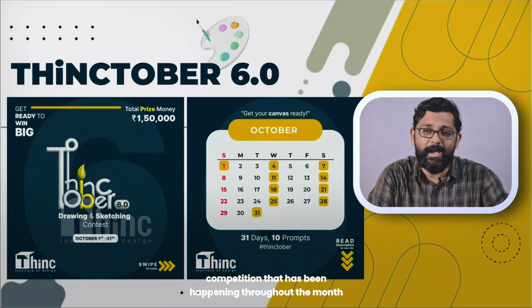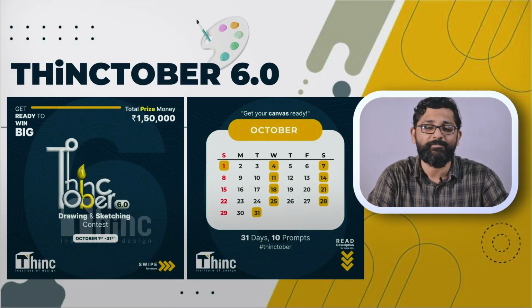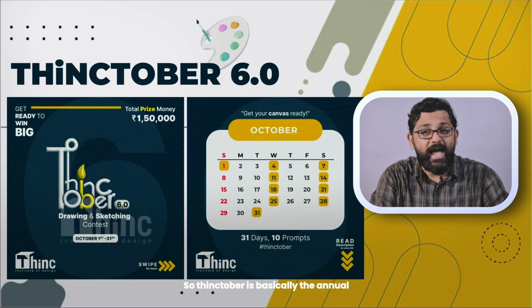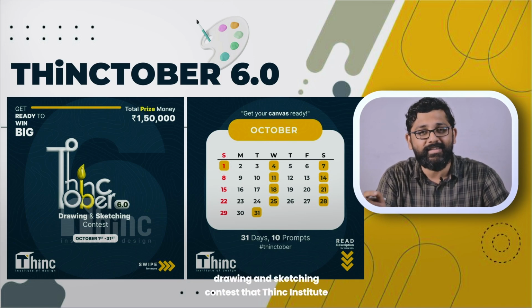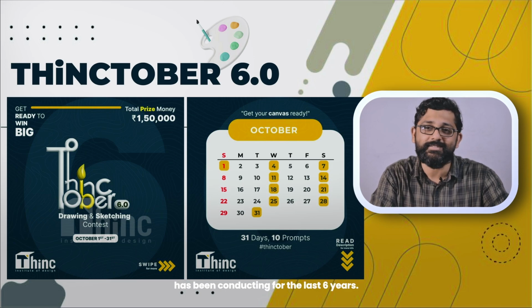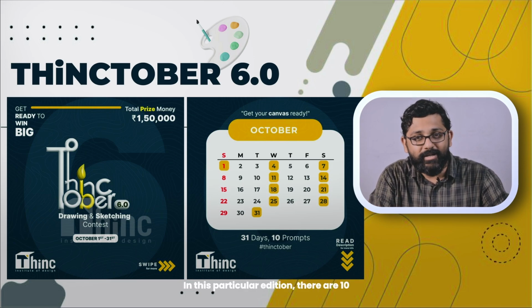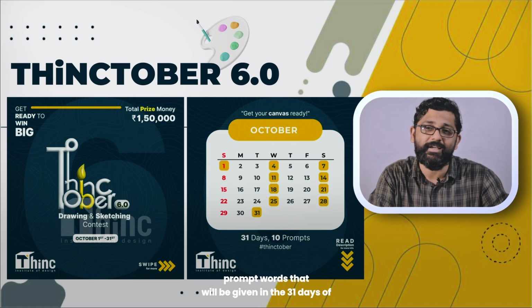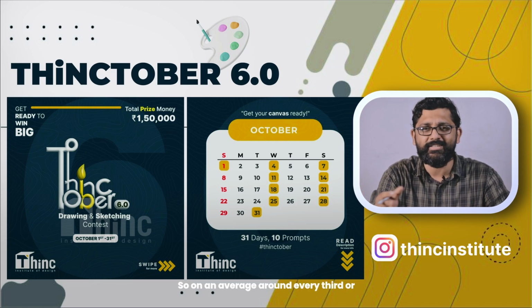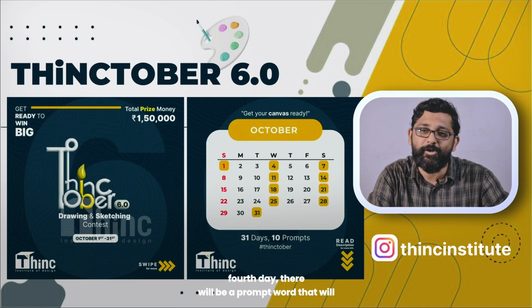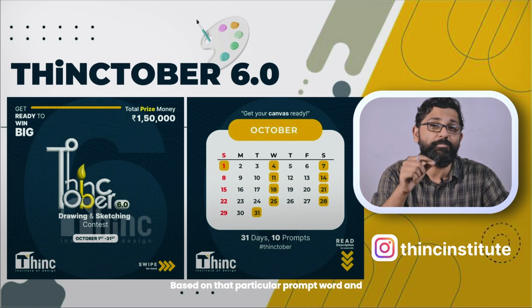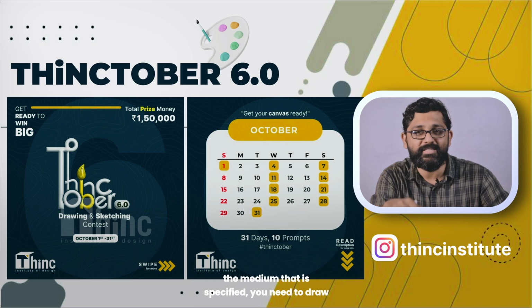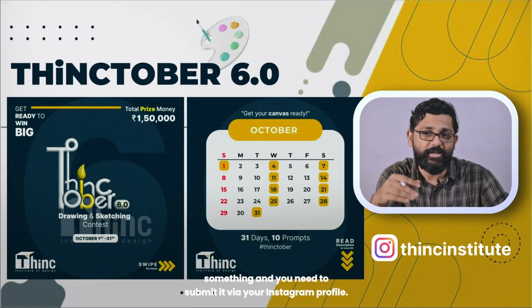Before we move into the registrations, there's a very small announcement about the ThinkTober competition that's been happening throughout the month of October. ThinkTober is basically the annual drawing and sketching contest that THiNC Institute has been conducting for the last 6 years. In this particular edition, there are 10 prompt words that will be given over the 31 days of October. So on an average, around every third or fourth day, there will be a prompt word coming out. Based on that particular prompt word and the medium that's specified, you need to draw something and submit it via your Instagram profile.